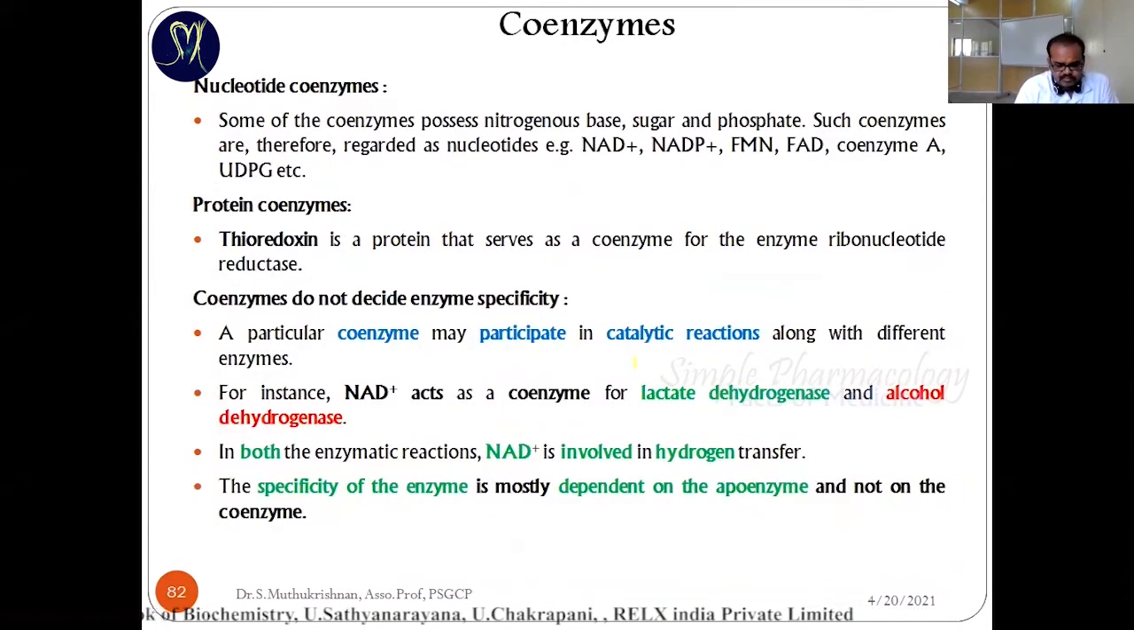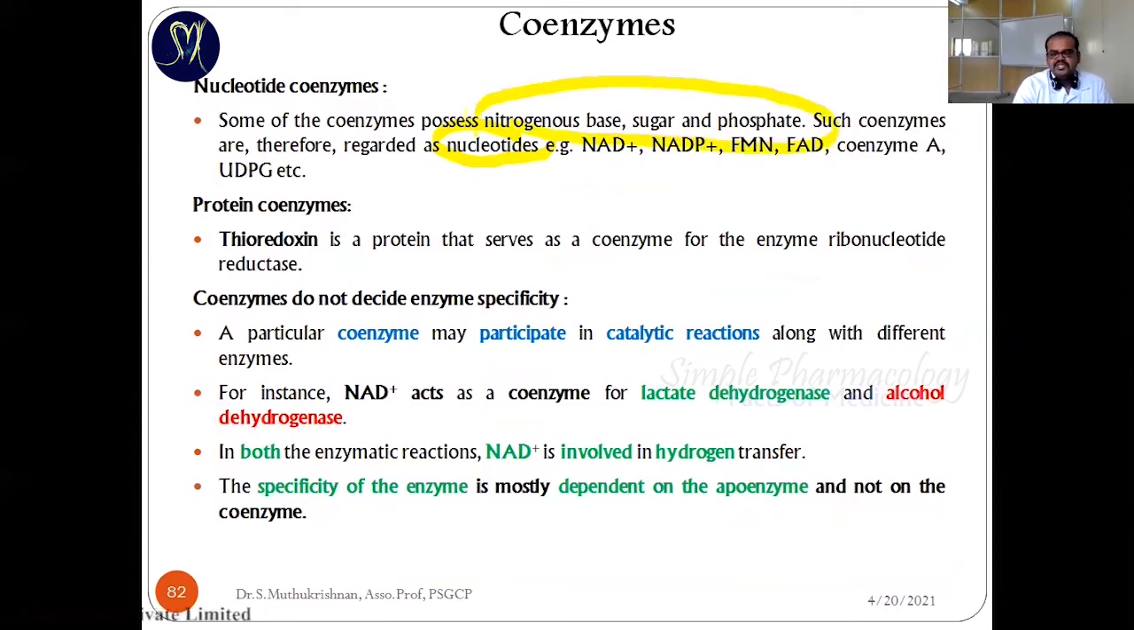Along with that, some nucleotide coenzymes are also there. You know that a nucleotide is a combination of a nitrogenous base, one sugar, and phosphate. These three things combine to make a nucleotide. Nucleotides act as the base pairs for the DNA chain. DNA, you know, is in chromosomes. Chromosomes are present in the nucleus for eukaryotic cells. Whether eukaryotic or prokaryotic, it has chromosomes.